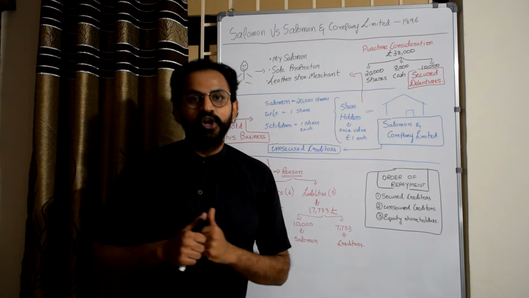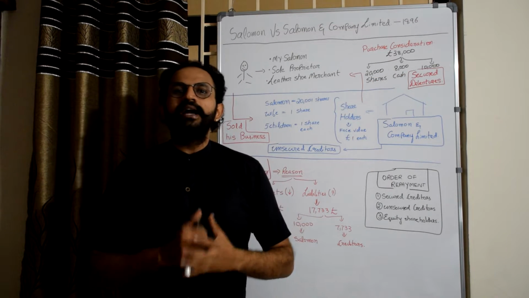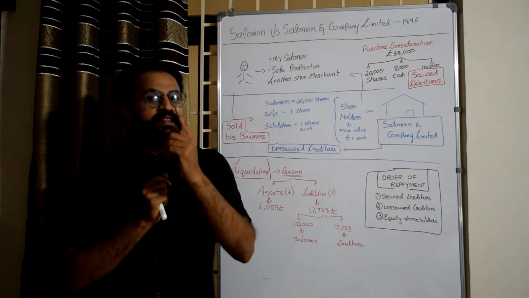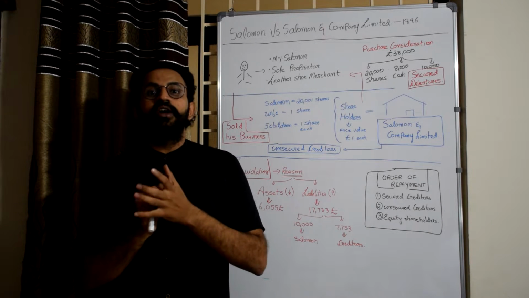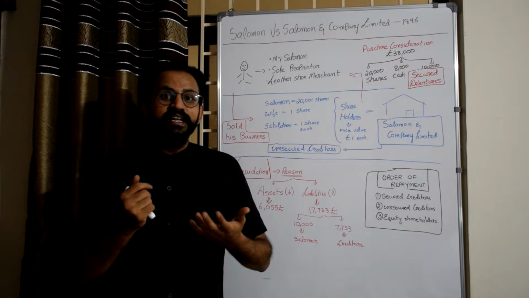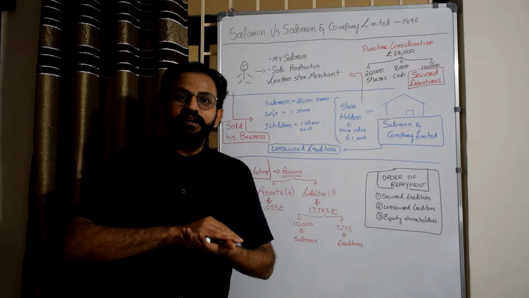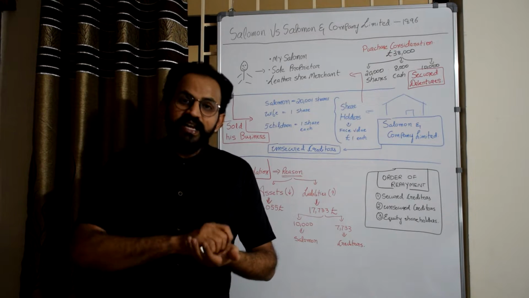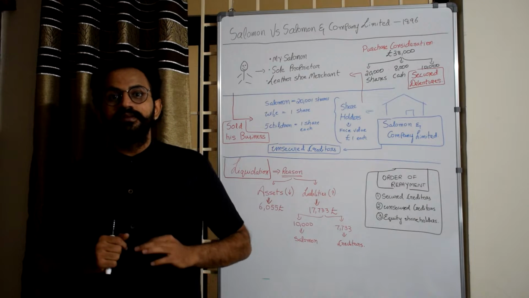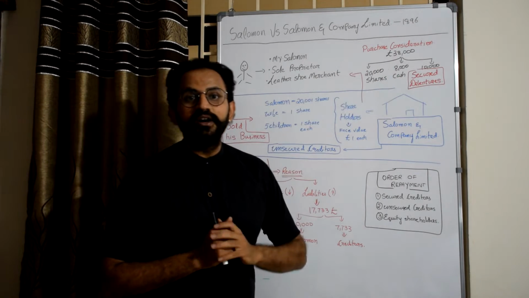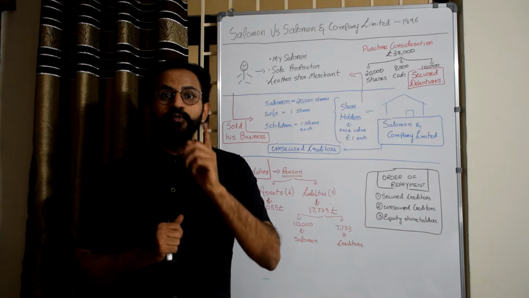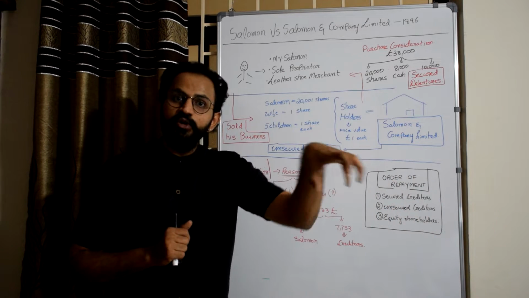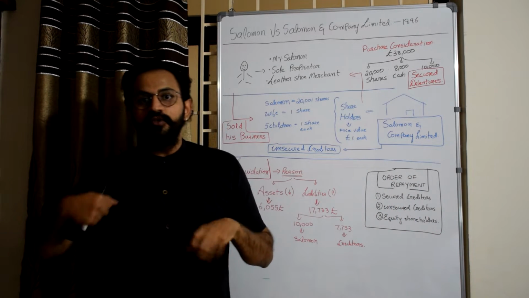What do you mean by secured? Now imagine you go and take a loan in a bank. The bank will ask you for a security, collateral. What is that? They will ask you to give a property, mortgage. Only then on that they will give you certain loan. The same thing happened here. What do you mean by that? Tomorrow, if the person is not able to repay the loan, the bank will take off his property.